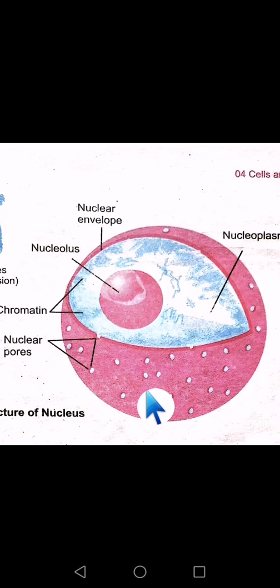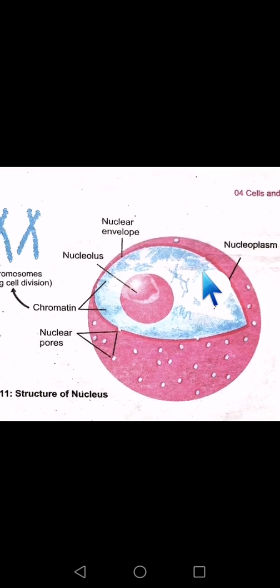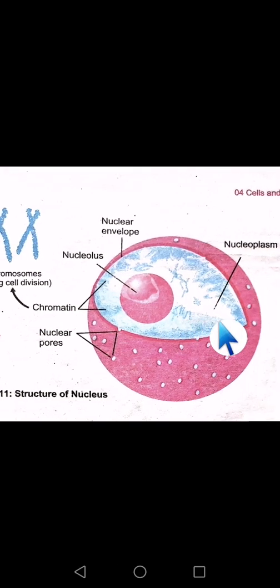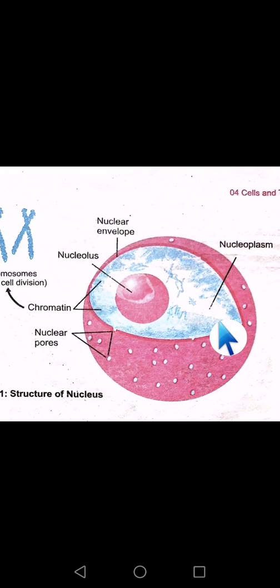Fine. Then inside the nuclear envelope, if you are looking at the bluish and whitish fluid, you can see there is a granular fluid, and it is called nucleoplasm. What does nucleoplasm actually contain? It contains one or two nucleoli plus the chromosomes. As you can see, chromosomes are present inside the nuclear envelope, inside the nucleoplasm, and it also contains